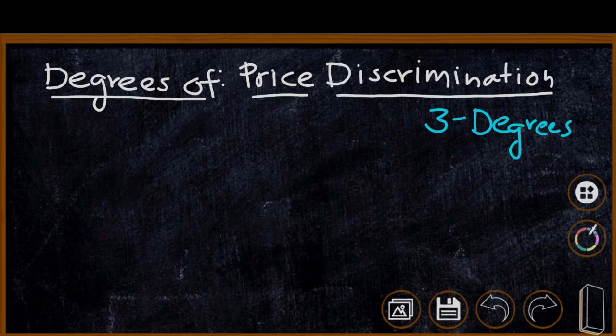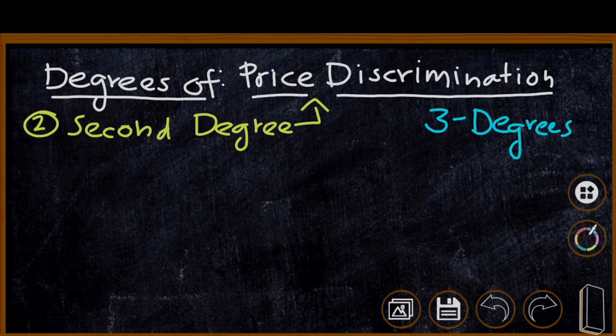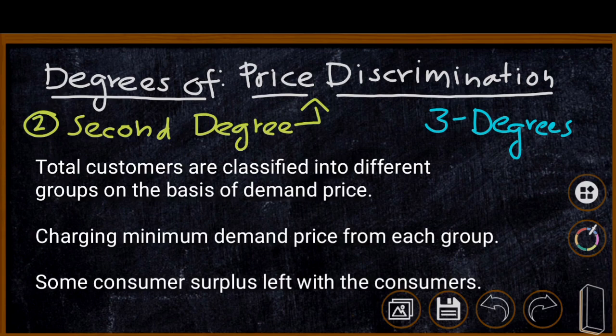Now we are moving to the second degree of price discrimination. Here, in case of second degree price discrimination, the monopolist classifies all customers into different groups on the basis of their demand price. Then each group is charged the lowest minimum demand price. Here some amount of consumer surplus is left with the consumers.